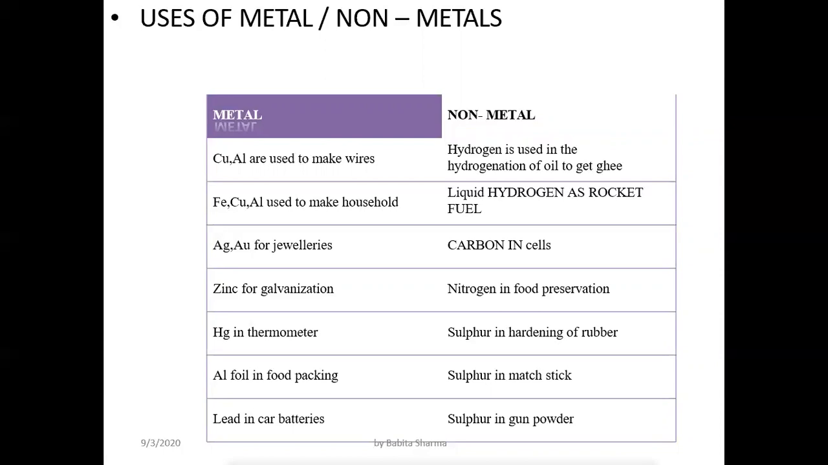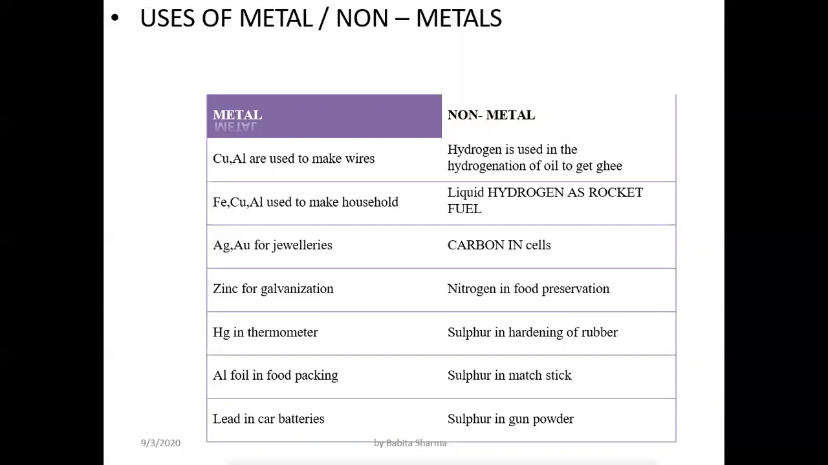Mercury is used in thermometers. Aluminium foil is used in food packing. Lead is used in car batteries. Besides it, now the uses of non-metals. First, hydrogen is the non-metal which is used in the hydrogenation of oil. Hydrogenation means to convert oil into ghee. This process is called hydrogenation. To convert oil into ghee, this is called hydrogenation, breaking of bonds, saturated or unsaturated.